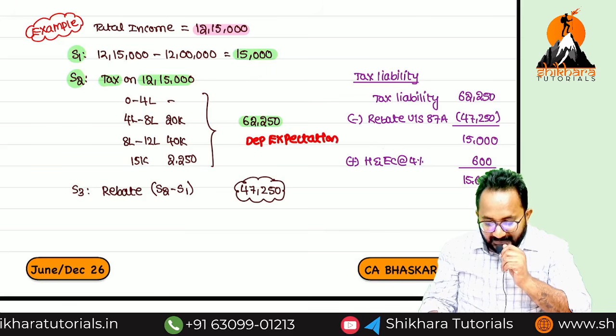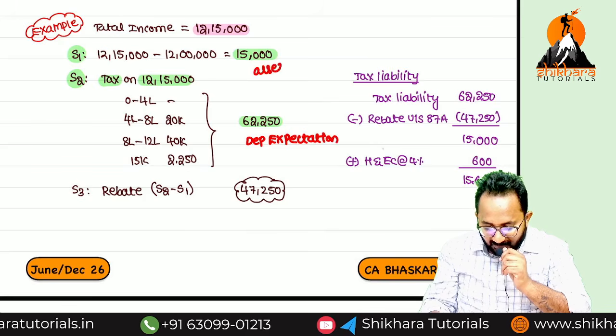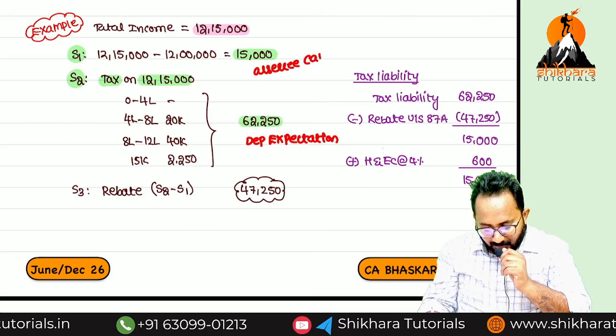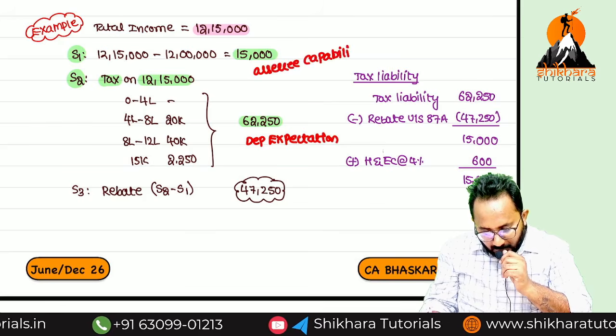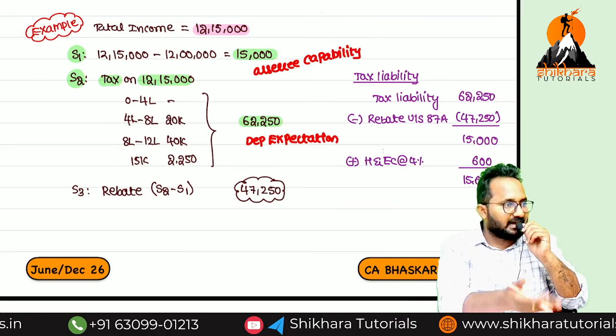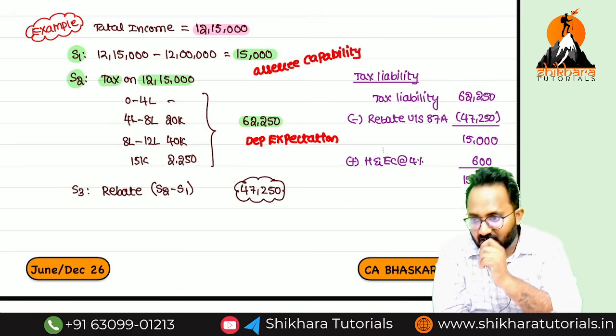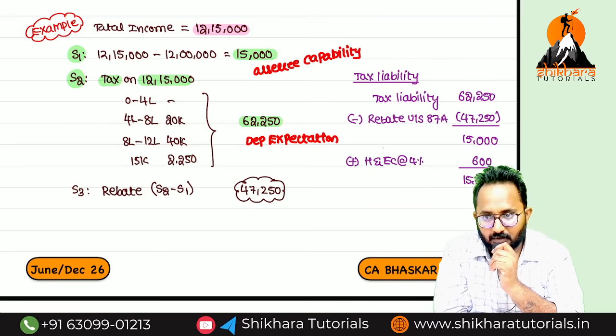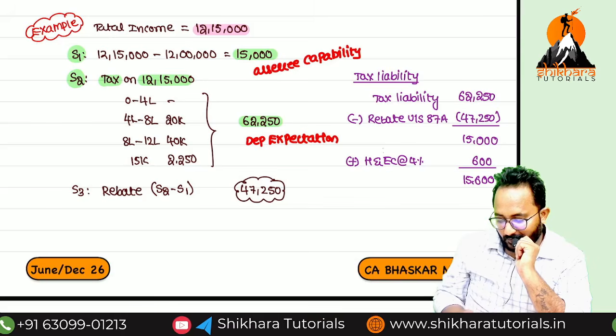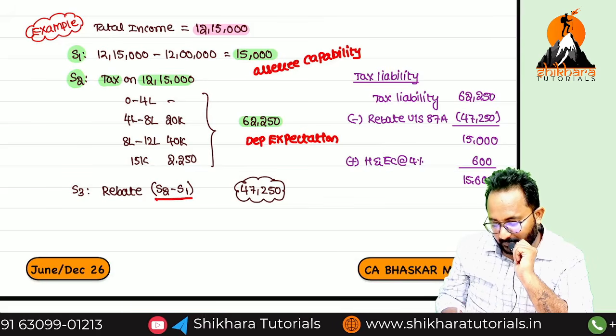But the taxpayer's capability is nothing but how much? He is capable of paying only 15,000 because he earned more than 12 lakh by 15,000. Now tell me, rebate is nothing but step 2 minus step 1.